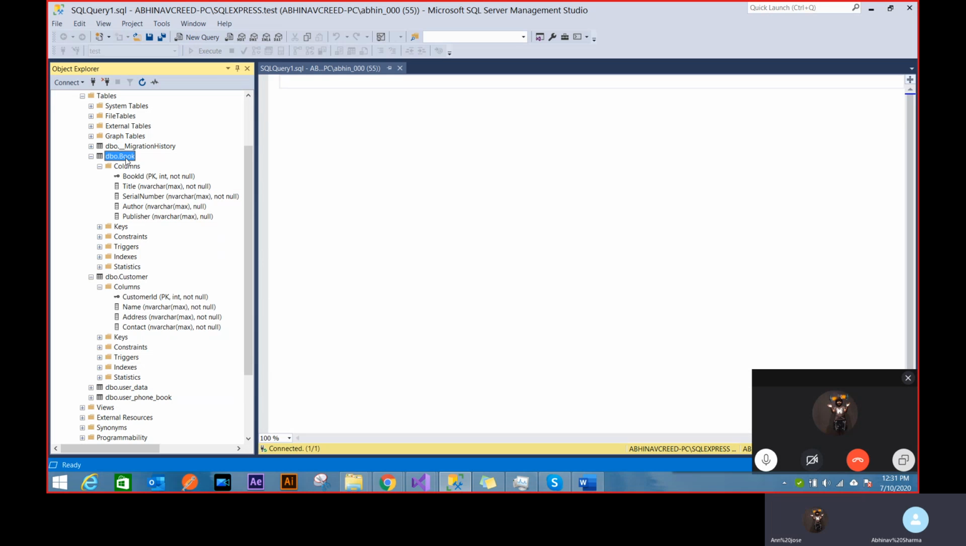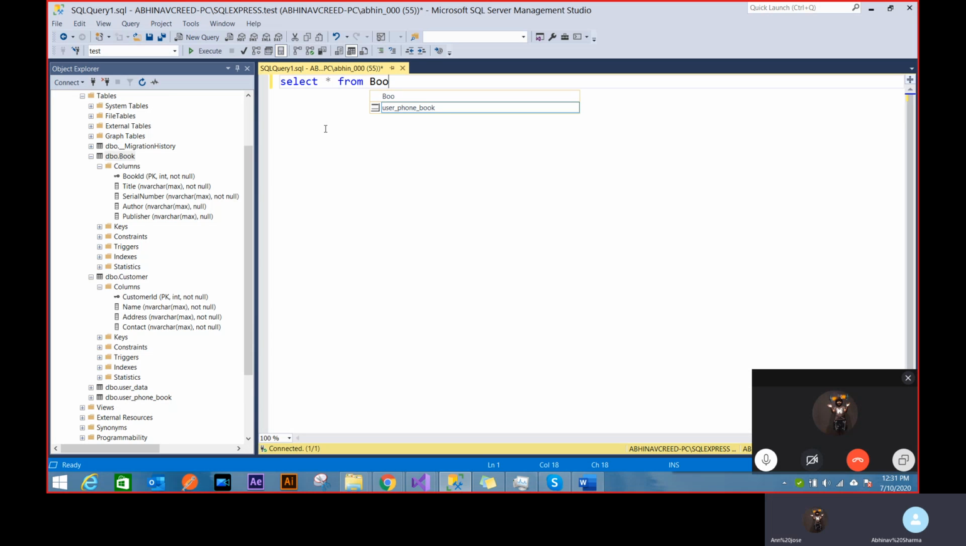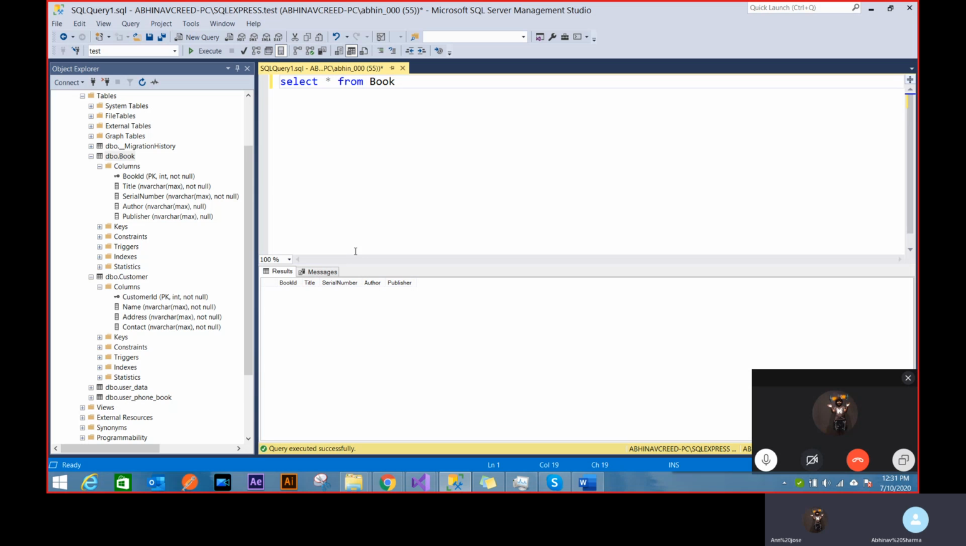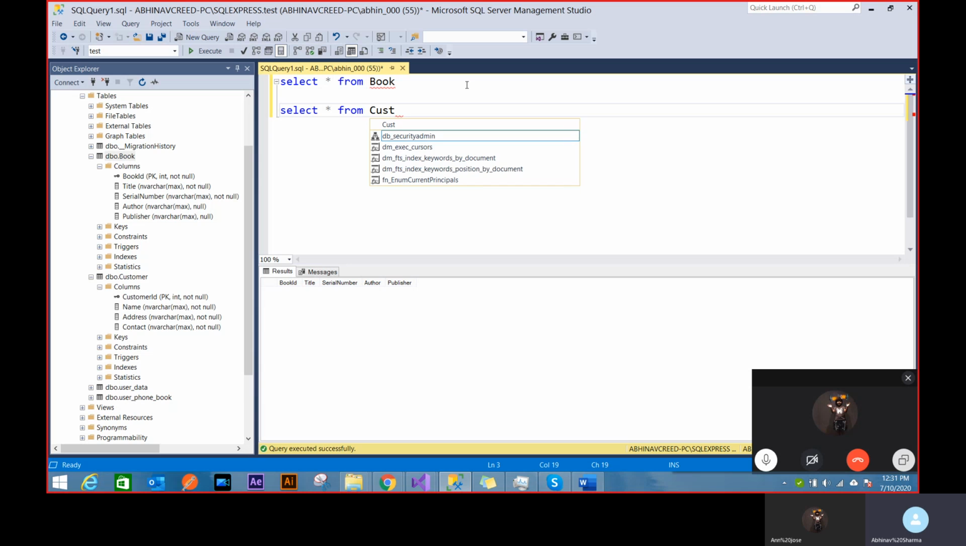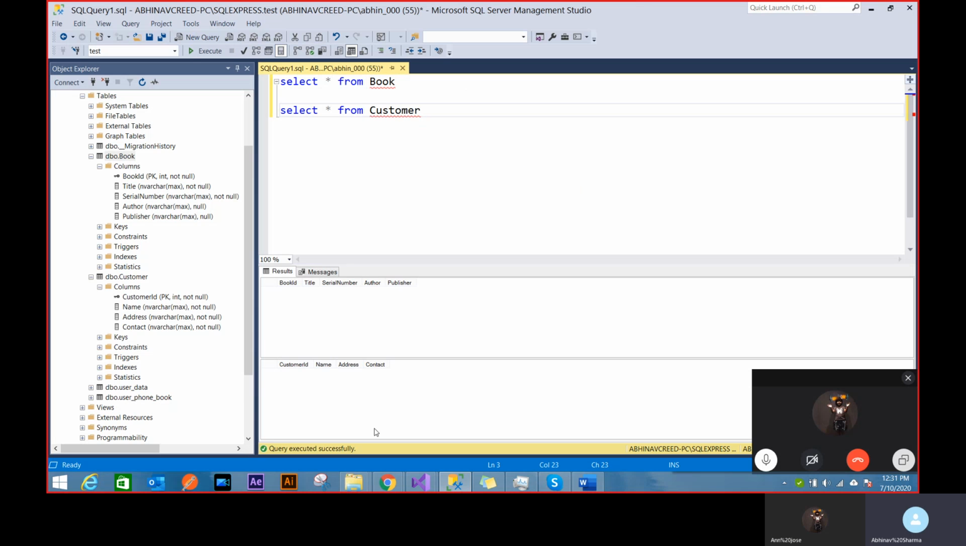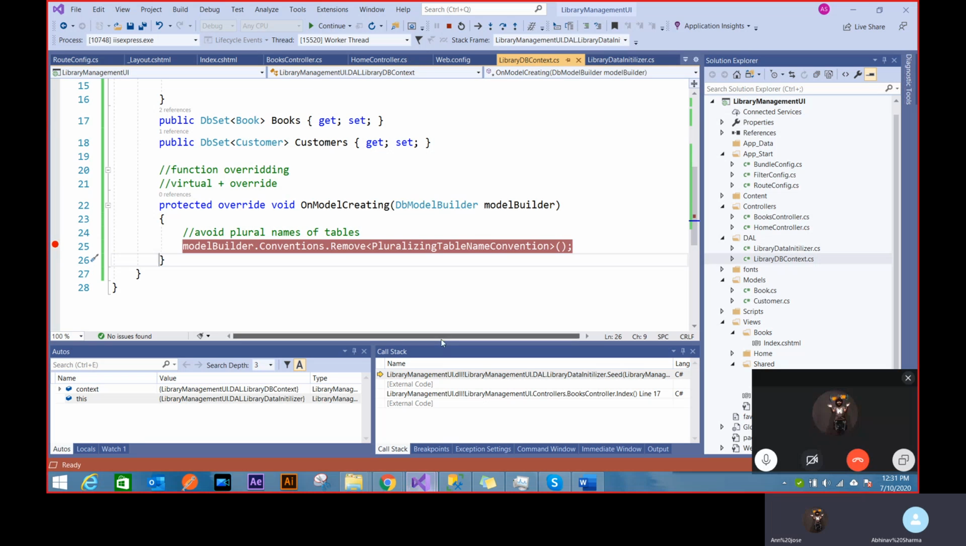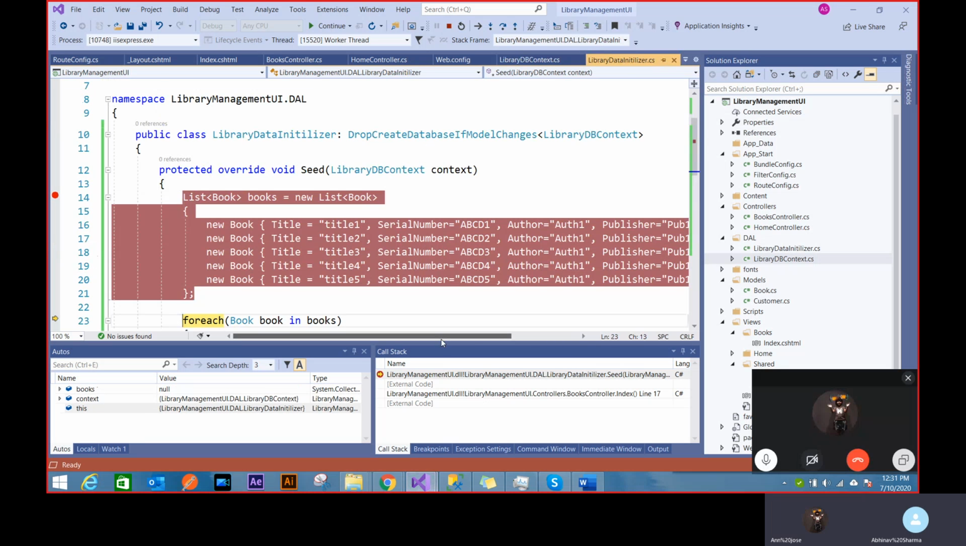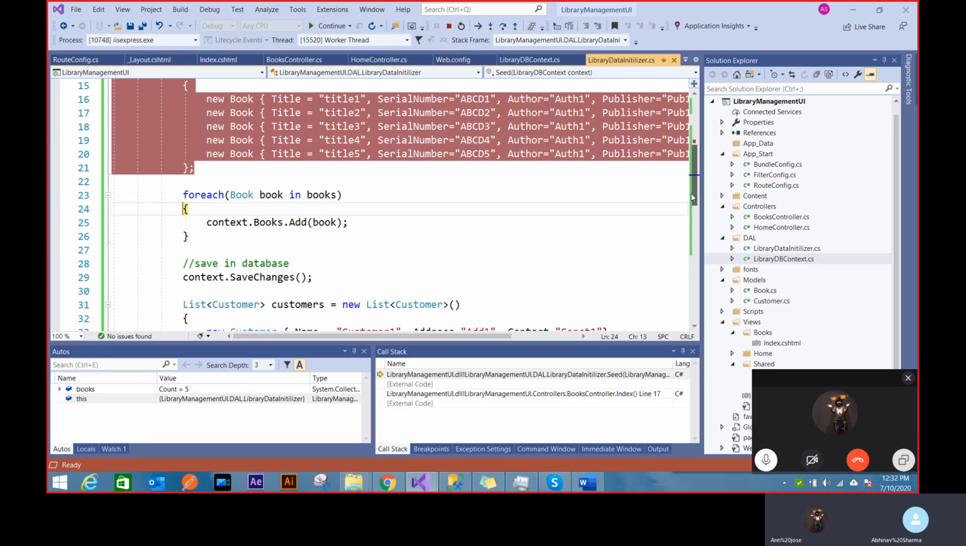And now if you look at this table, let's do a select star from book. Empty, because the model has created the table, but the seed is still not fired. I was waiting on seed, right? Seed's all empty. Now let's fire that seed. Let's create those books and go to these books one by one, adding these books into context.